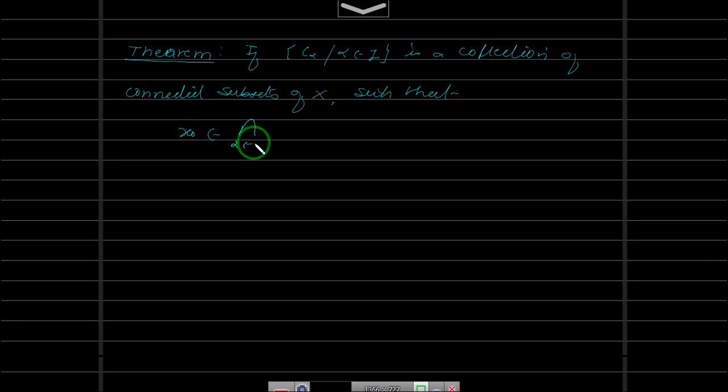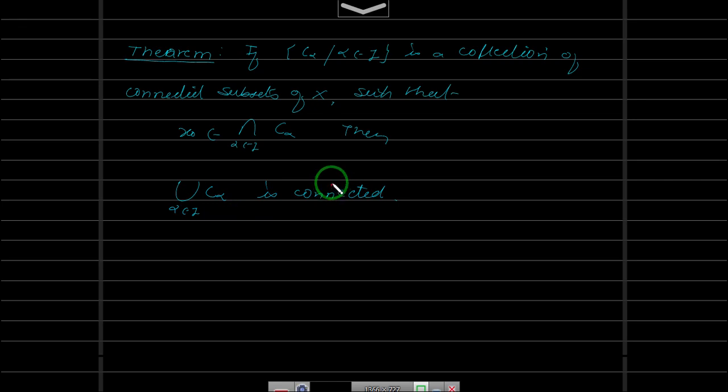That means there is a point which is common to all the C alphas, which are connected subsets. Then the conclusion is the union over alpha belongs to I of C alpha is connected.